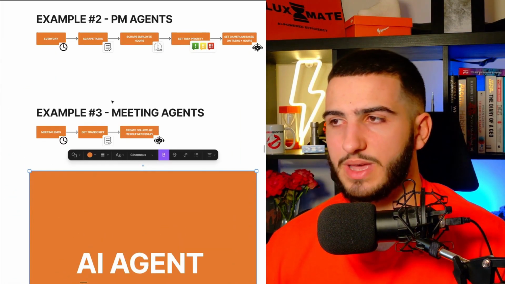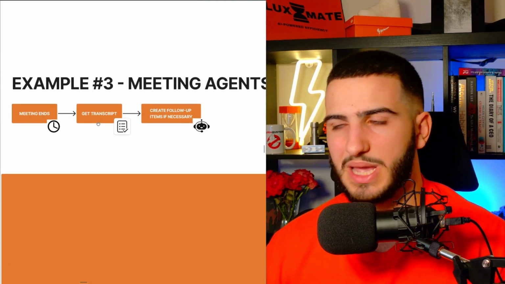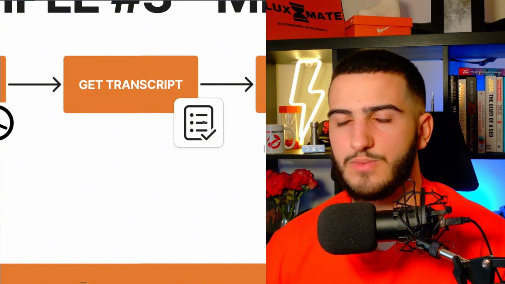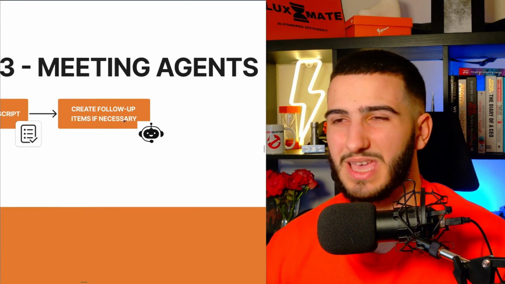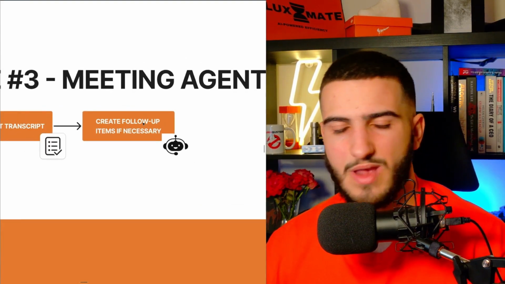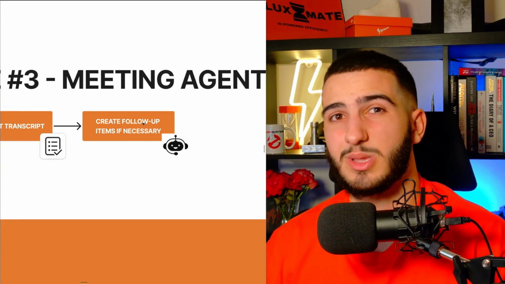And the third example is a meeting agent. Now, this is probably one of the most common examples, but still a very high leverage AI agent you can integrate. What this basically does, every single time a meeting ends, very simply, we get the transcript from a specific meeting, and then we go ahead and create a follow-up task if necessary. The key difference here, where we actually use the AI agent, is that it doesn't just create random action items like Fathom does, for example. It basically only creates one if it's really necessary.